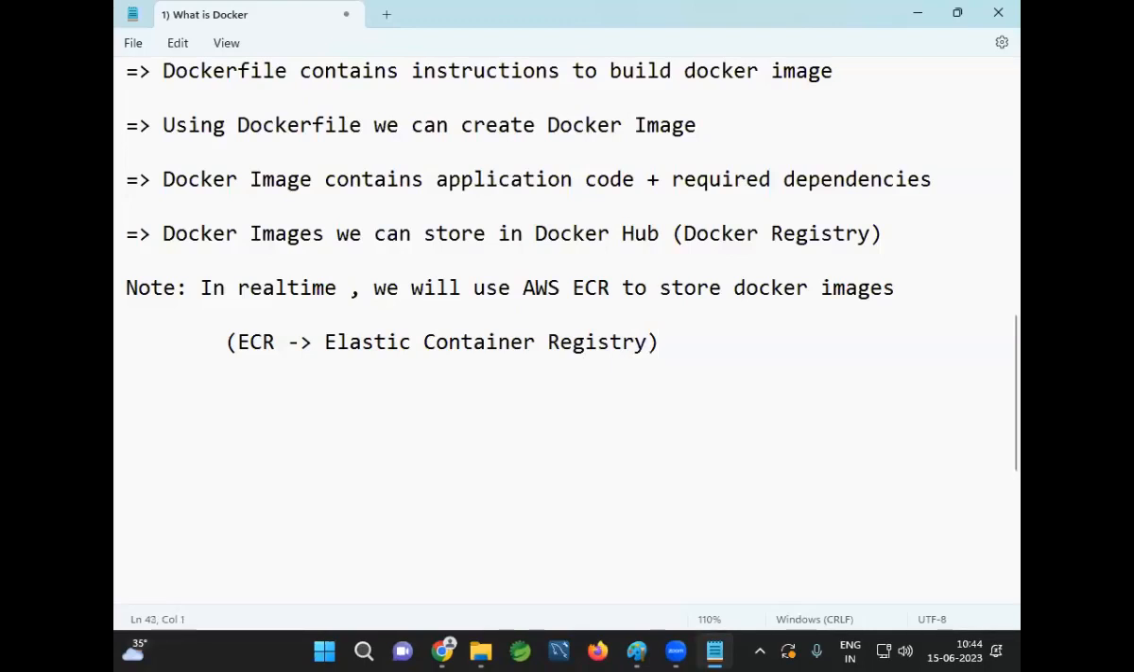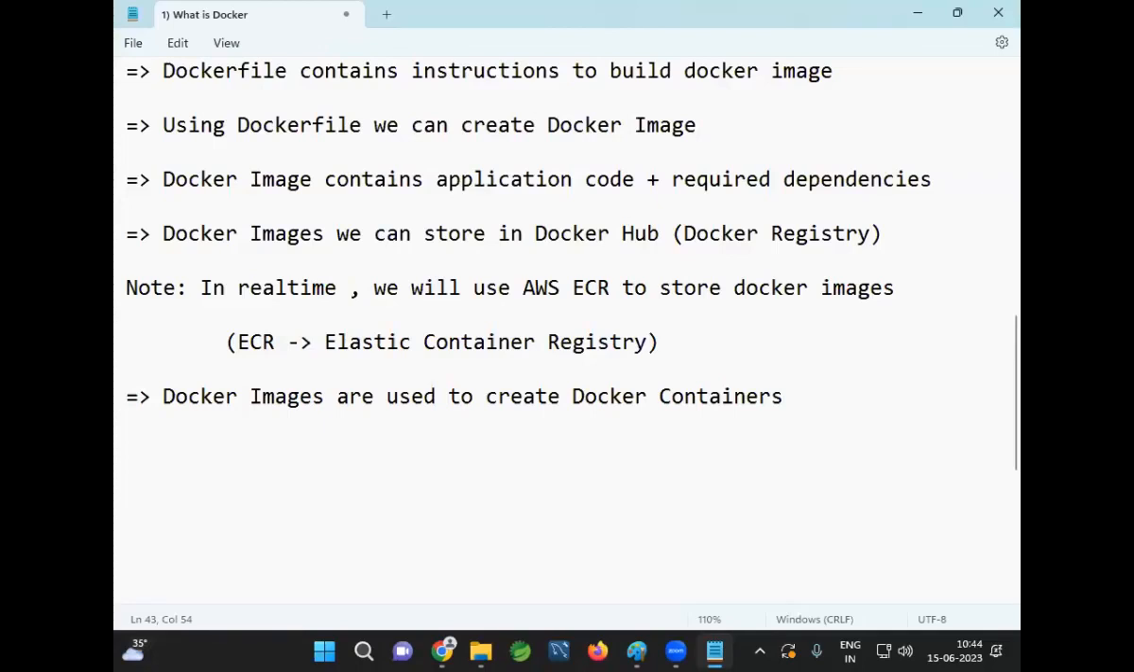Perfect. Now, once the Docker image is available, we can run the Docker image to execute our application. So Docker images are used to create Docker containers. By using one Docker image, you can create multiple containers. Okay, I create a Docker image. All of you can download that image and run that image.